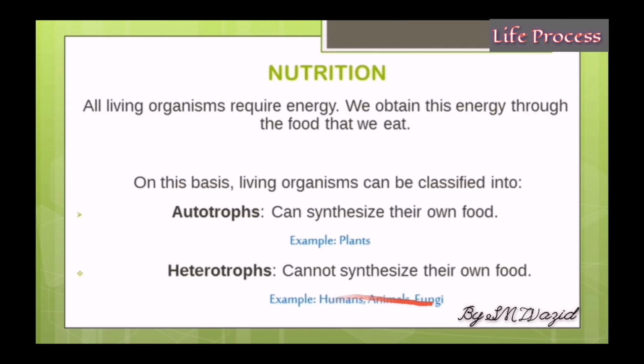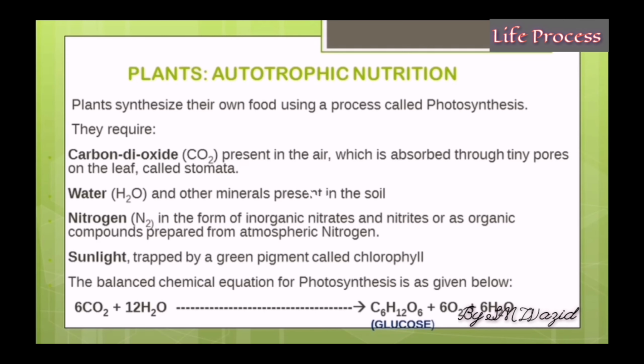We eat them. So when we talk about plants and their mode of nutrition, we automatically talk about autotrophic nutrition. Auto, like I said before, means self. So plants synthesize their own food through a process called photosynthesis. For this process to take place, a plant requires four basic things: carbon dioxide or CO2, water or H2O, nitrogen or N2, and sunlight. Remember, sunlight is essential for the process of photosynthesis.